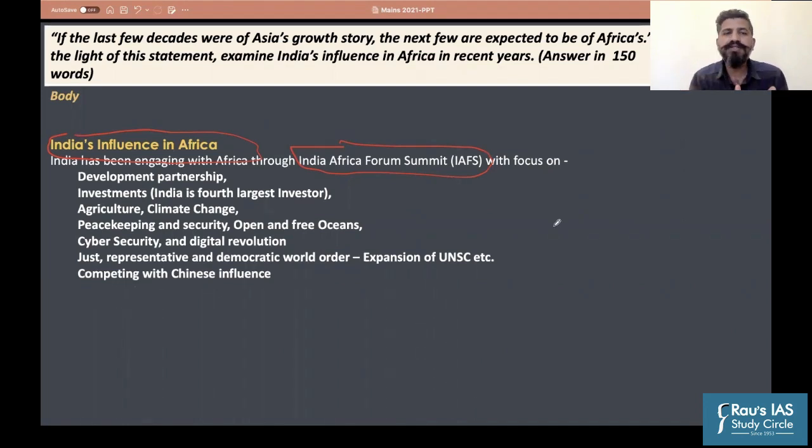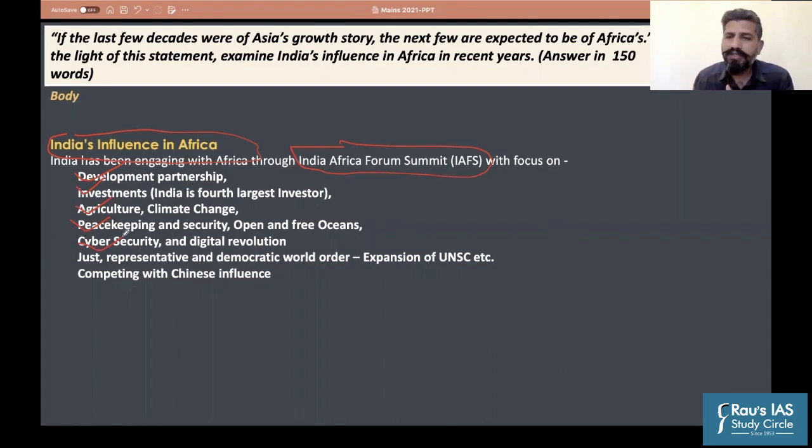In this line, the focus is on these 5 aspects. First is developmental partnership. Second is investments. These have been taken from the speech of the Prime Minister of India in the Ugandan Parliament, where he clearly outlined the priorities of India-Africa relations, isn't it? So what you could have written: developmental partnership, investments, because India is the 4th largest investor in Africa. Look at agriculture and climate change. We are interested in peacekeeping, security, open and free oceans. We're interested in cyber security, digital revolution, and both are collaborating on a just, representative, and democratic world order, because Africa,